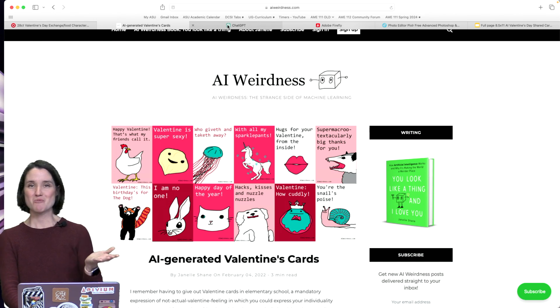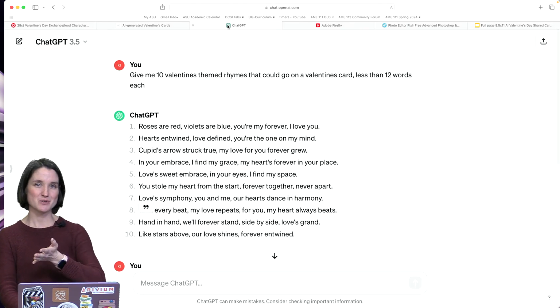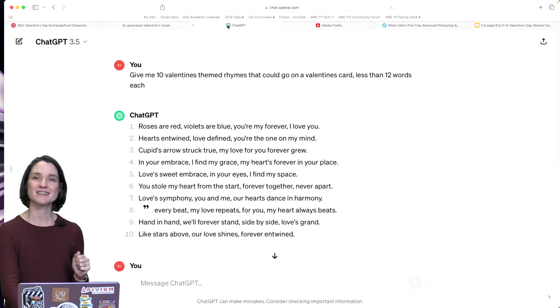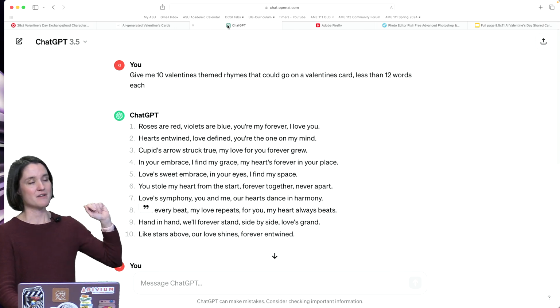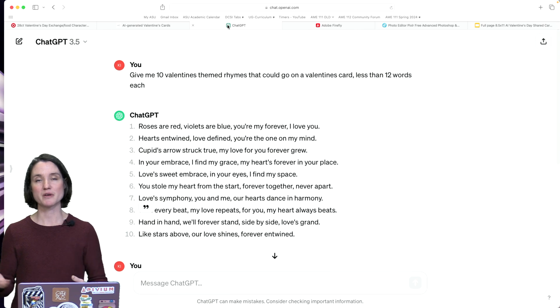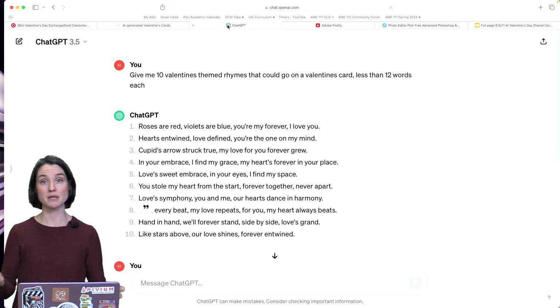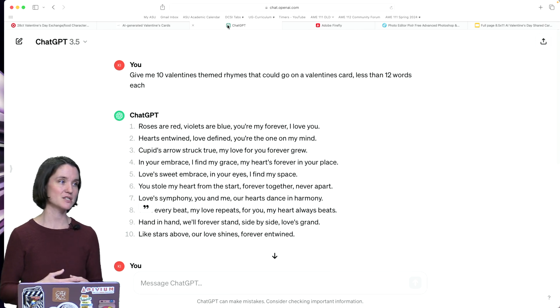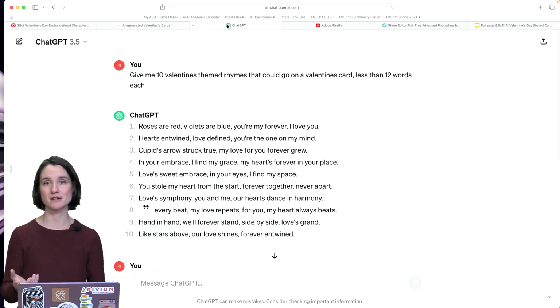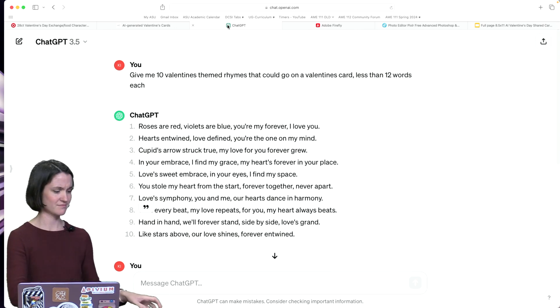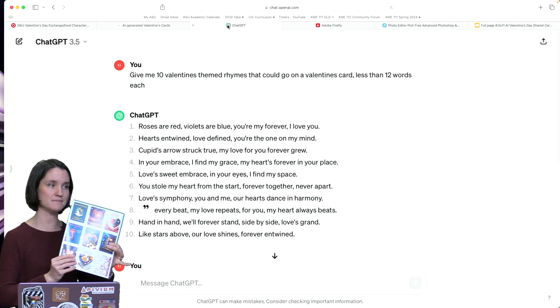So I figured out a workflow to do this, and I'm going to share it with you so that you can do it on your own as well if you'd like to. Okay, so I'm using ChatGPT. This is 3.5. This is the model that's currently publicly available for free. And I just said, hey, give me 10 Valentine's themed rhymes that could go on a Valentine's card, less than 12 words each, because I want them to fit on these small, tiny cards.